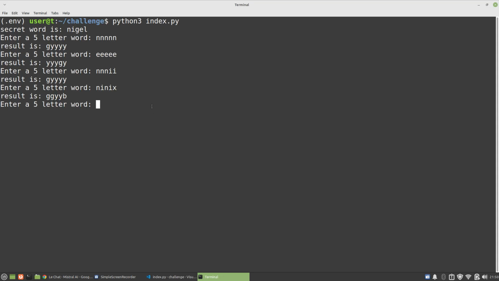Hey, I'm back. So I want to show you my thinking and then the code I've just written. The big problem is that we used the letter N five times, and we know there's only one in the secret. The first one is a G for green. After that we don't want to deal with N anymore, but instead it says this guess is out of position, this is out of position, this is out of position.